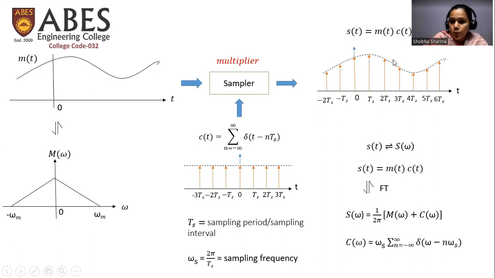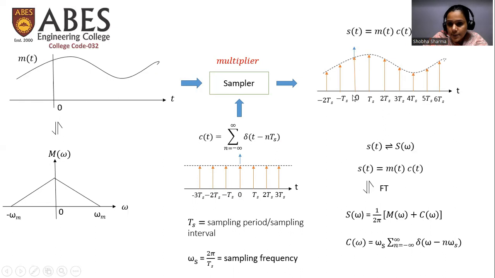It shows the variation in amplitude of the message signal m(t). When we multiply these two signals, we get different samples defined at the positions where the delta or impulse function is defined.